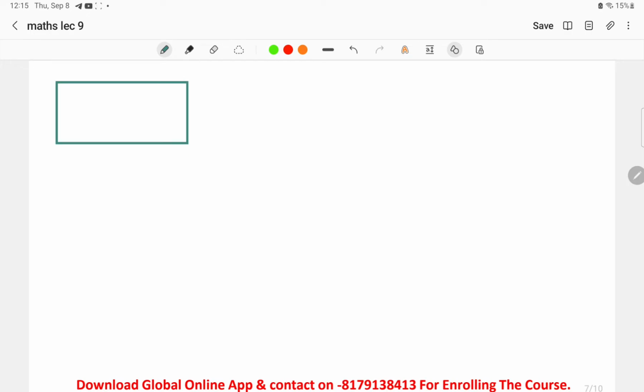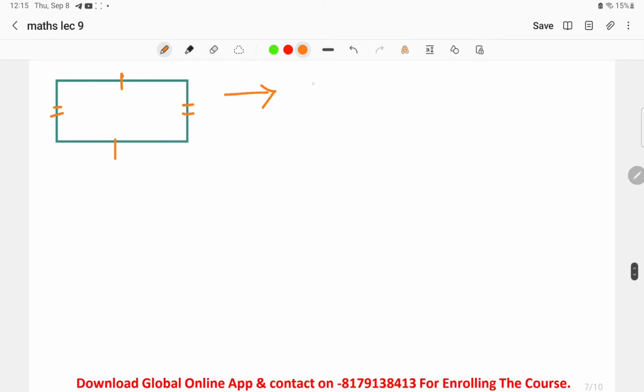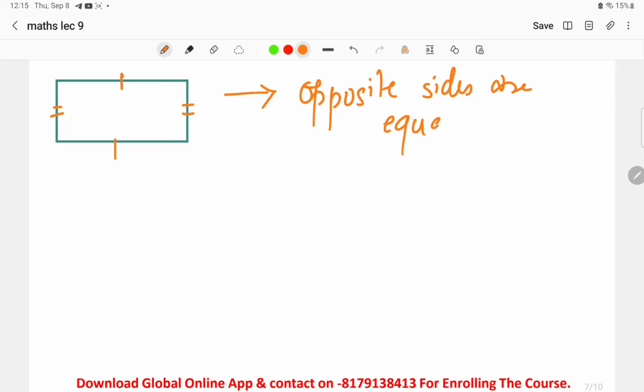Now in a rectangle, whenever we have to check the sides, the thing we have to keep in mind is that the opposite sides are equal. So in a rectangle, the very first point to keep in mind is that opposite sides are equal. The second thing: as I told you, the opposite sides are equal, so in the case of area, what we will do is length into breadth.